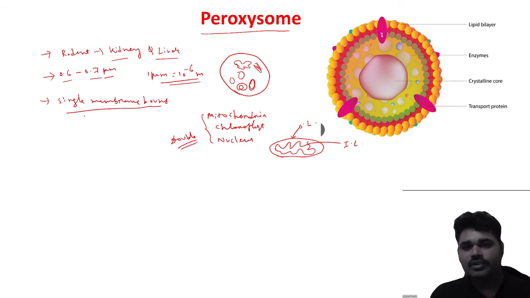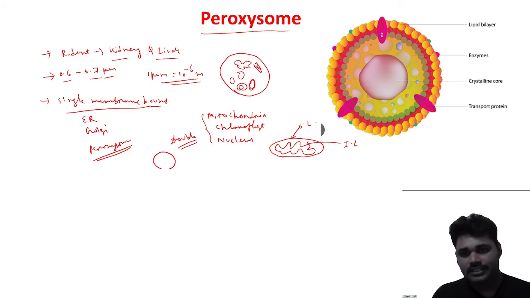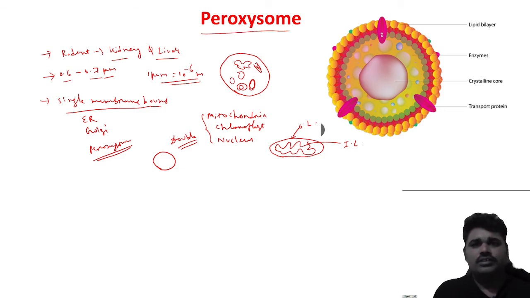But the ER, Golgi, and the peroxisome are single membrane bound organelles, because they are surrounded by a single membrane. This is the peroxisome structure. The first layer is the lipid bilayer, that means it is the plasma membrane, or you can say the cell membrane.